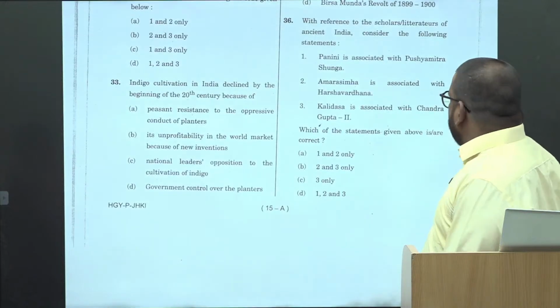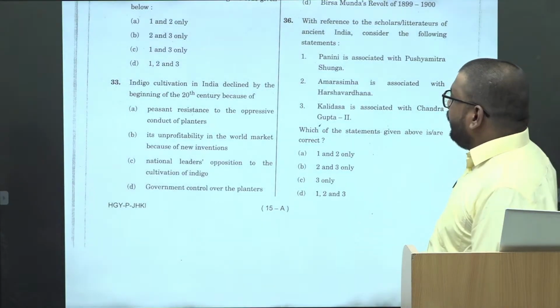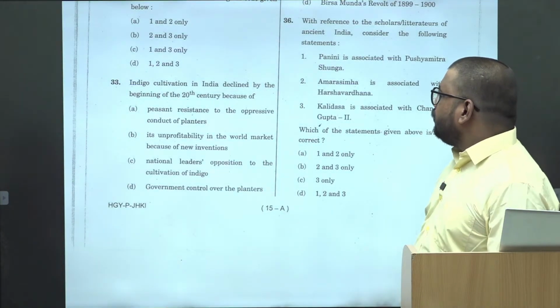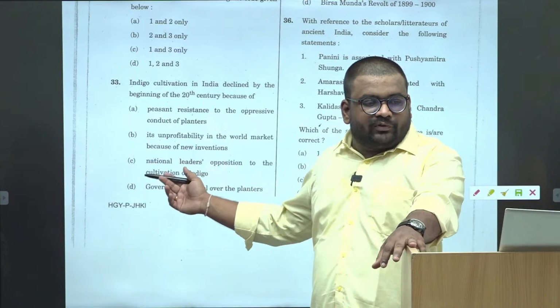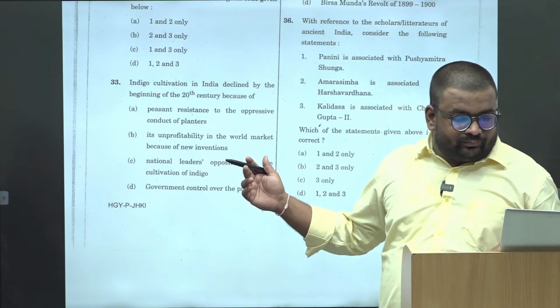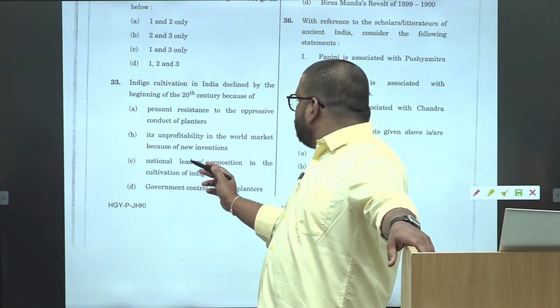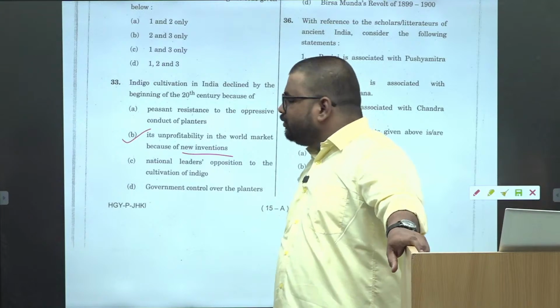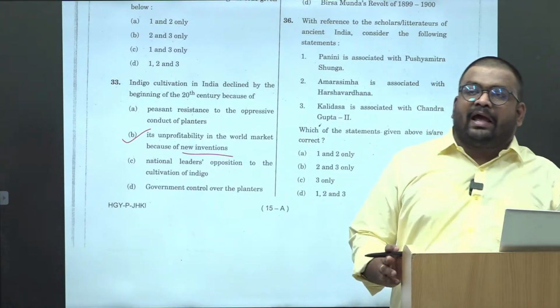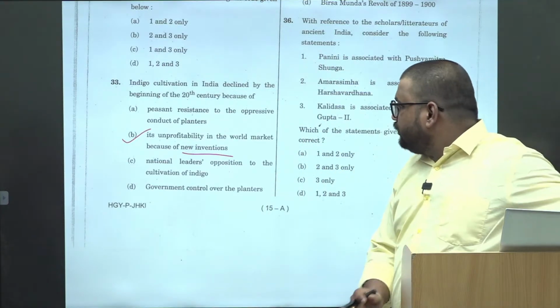Then indigo cultivation in India declined by the beginning of 20th century, because again it is a knowledge based question. What is the answer? Yes, why it declined? Yes, because of the new inventions. Yes, what was the new invention? The synthetic dye in Germany, right?